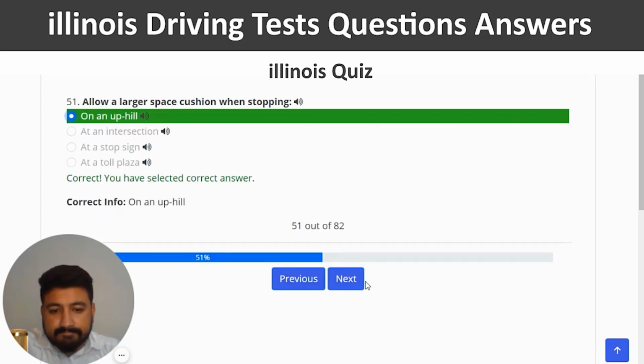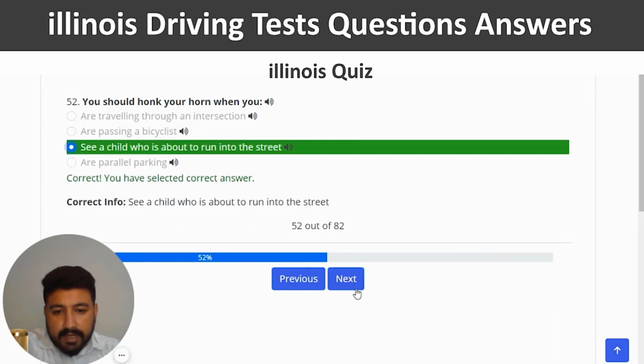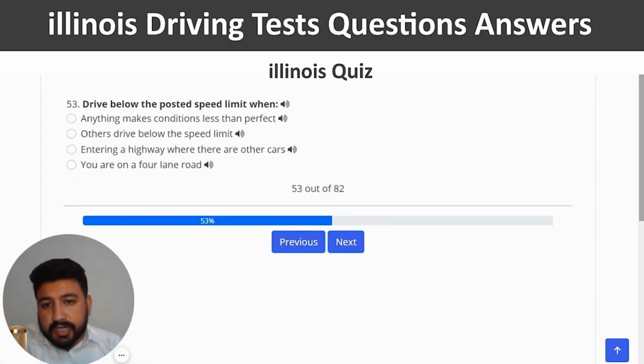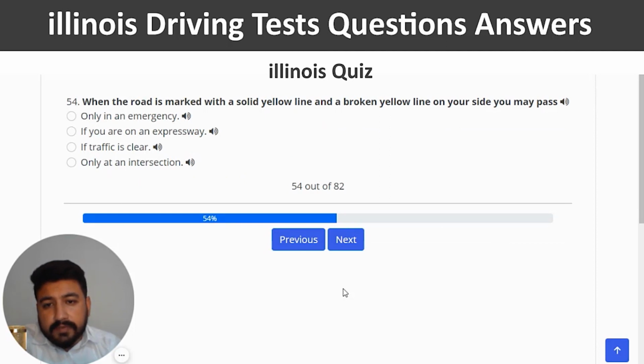Yeah. Next. You should honk your horn when you see a child who is about to run into the street. So I'm going to click on the third option. Yeah, this is the correct one. And next. Drive below the posted speed limit when anything makes condition less than perfect. So let's click on the first option. Correct and next. When the road is marked with a solid yellow line and a broken yellow line on your side, you may pass. The right answer is if traffic is clear.